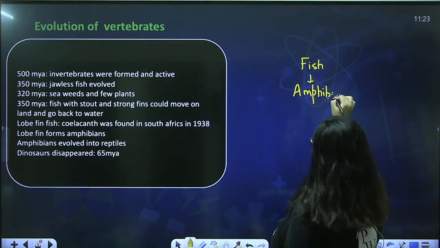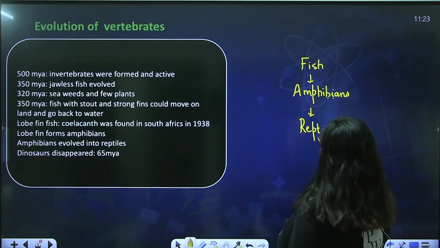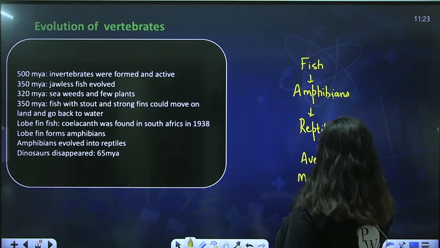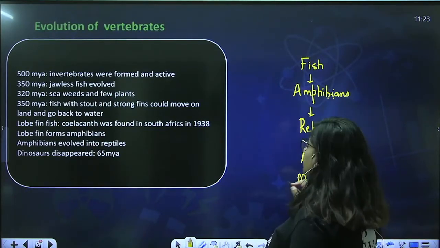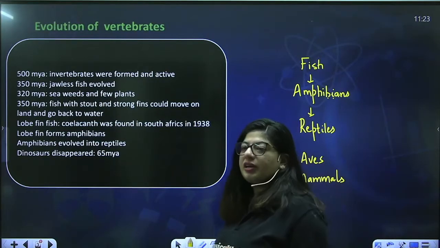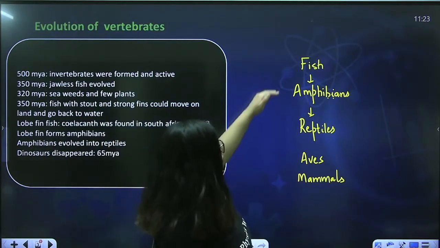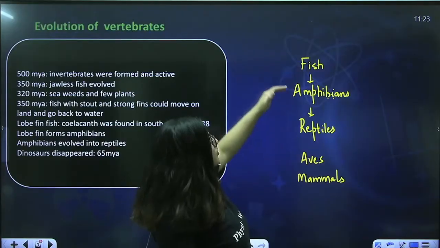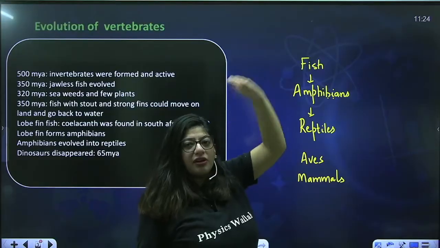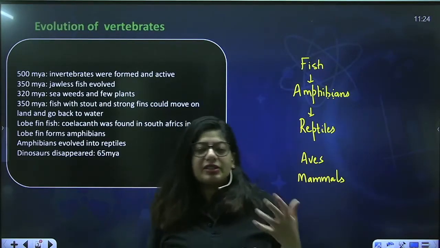amphibians, then we always study reptiles, and then we study aves and mammals. So this is the sequence in which you study vertebrates in the animal kingdom. The sequence of the vertebrates in the animal kingdom shows their evolution also. So if I keep it in this sequence, out of all these, fish is the least developed, or we can say this is the one which has undergone less evolution in comparison to the mammals, right? So how do they explain the evolution?